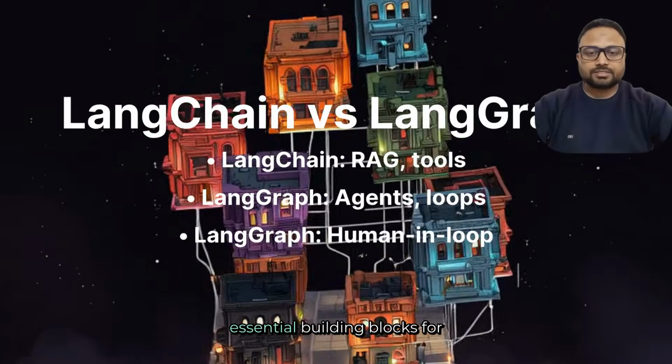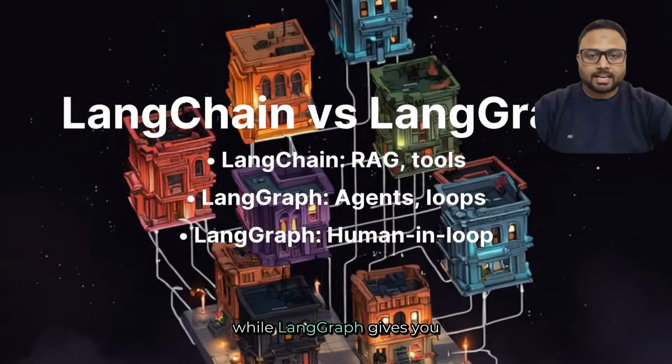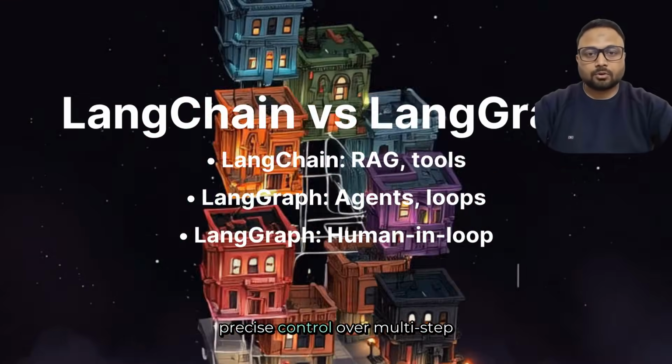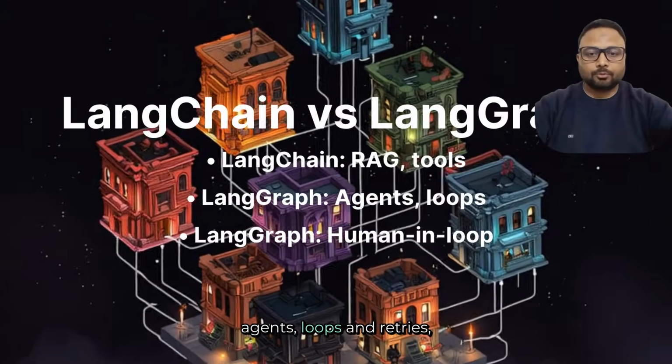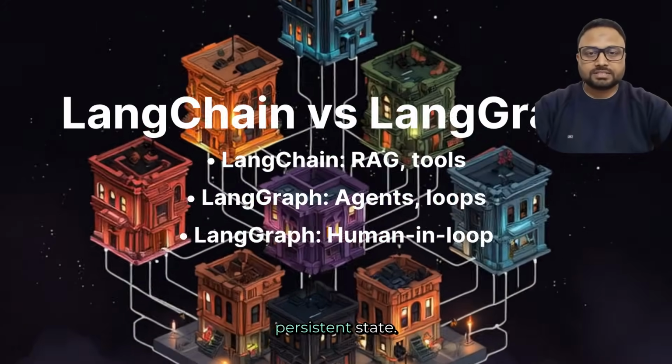LangChain gives you the essential building blocks for RAG, tools, and prompts, while LangGraph gives you precise control over multi-step agents, loops, and retries, and human-in-the-loop interactions with persistent state.